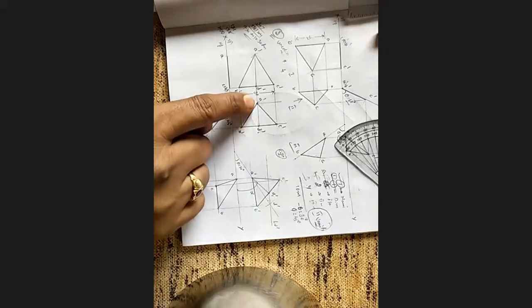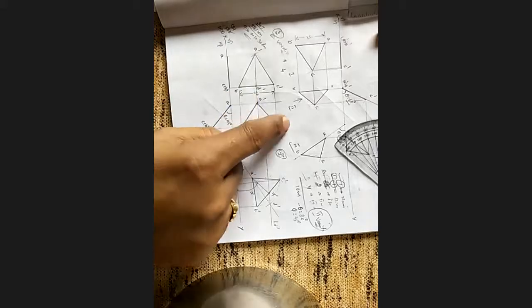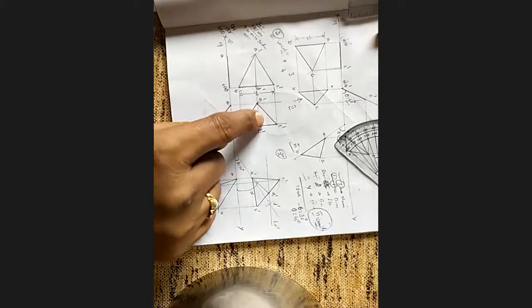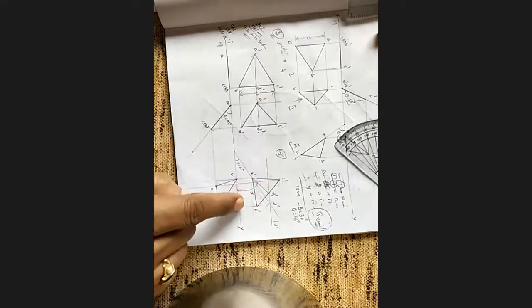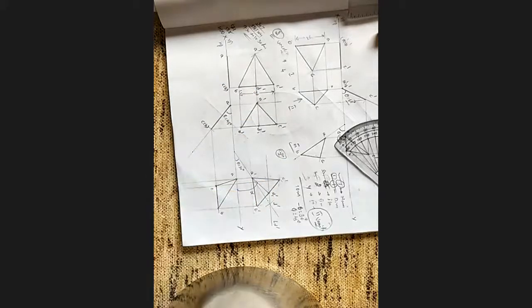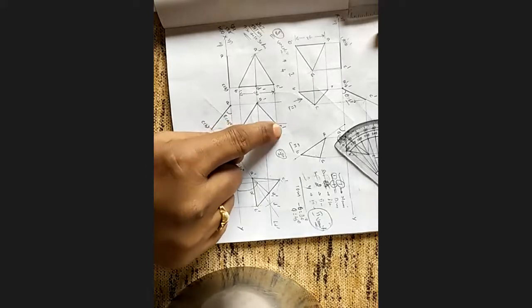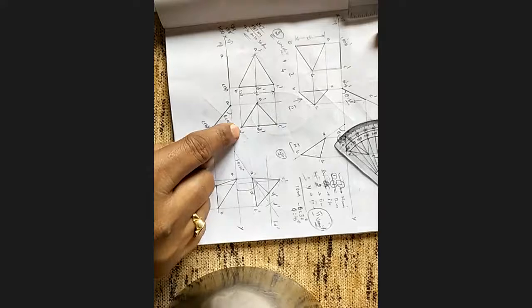After that, by using this, I take A dash, C dash. A dash, C dash and A dash, B dash are the same because it is a symmetrical figure. The median will bisect this triangle into 2 segments. So with the same length from A, draw the arc. Then how to get B and C? I measure D1 dash to C dash. Again, it is a replica. This length and this length are the same.